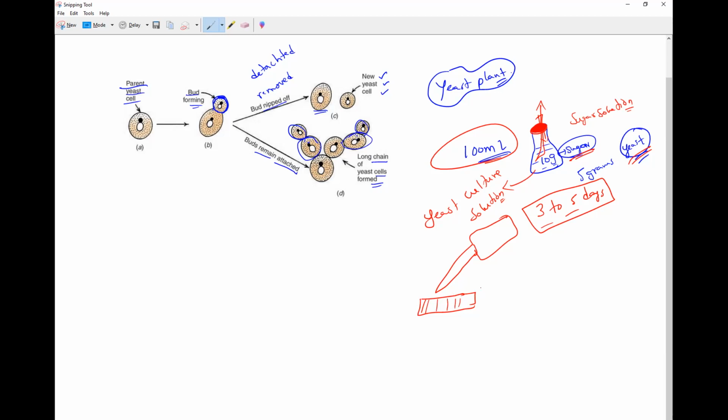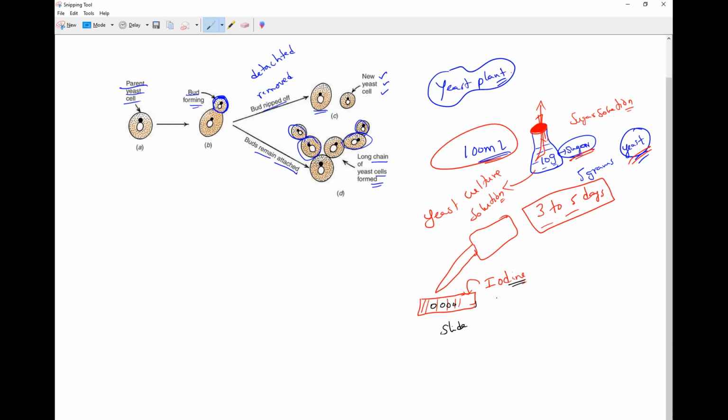Now, for this slide, you just add a small amount of iodine. We all know iodine, we used it in the first chapter of biology also. Where have we used iodine solution, guys? Anybody? Sir, to check for the presence of starch. Yes, starch. So for this slide, add a few drops of the yeast culture solution and add a few drops of iodine to it.